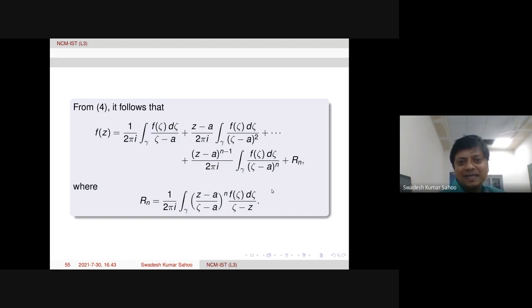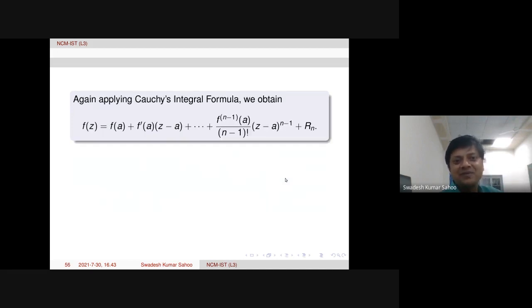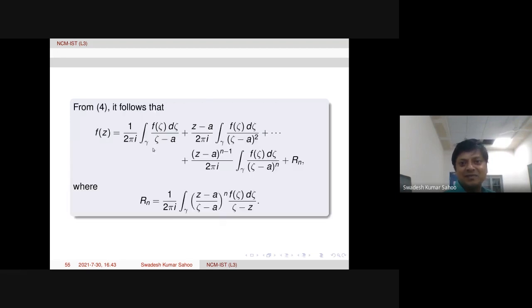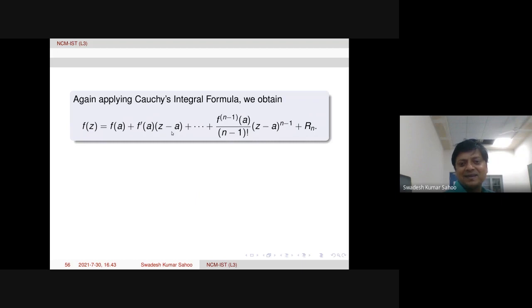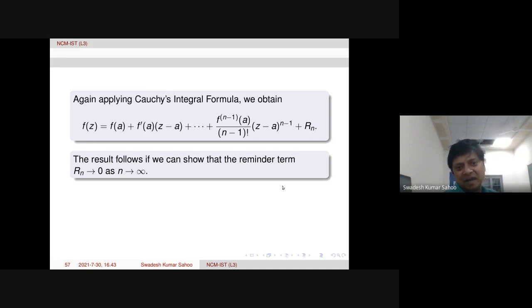Okay, so then in each term we apply Cauchy's integral formula again to get the required formula, the Taylor series expansion. First is f of a, second is f prime a, the z minus a factor is there, then the third and so on. So the remainder term is there. Once we prove this remainder term goes to 0, then when n tends to infinity, we can have this infinite series. Anyway, one can also say inductively it follows, but we can prove that the remainder term goes to 0